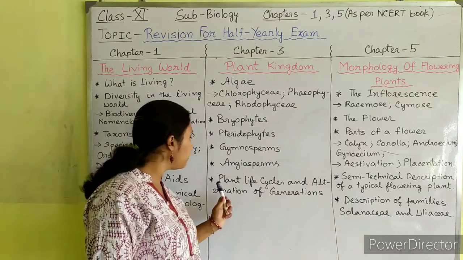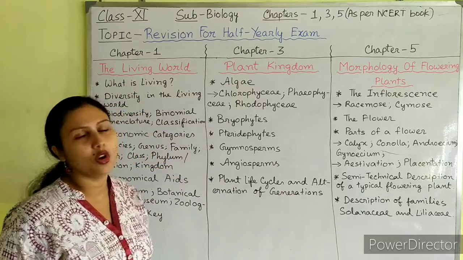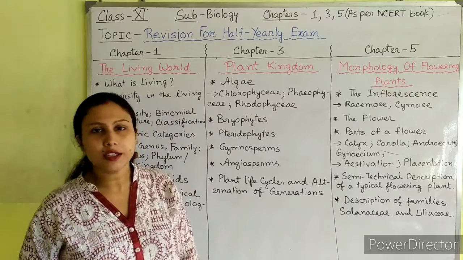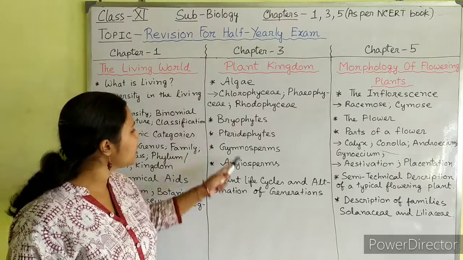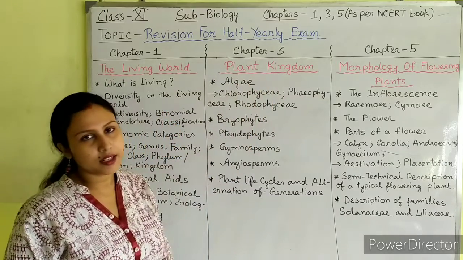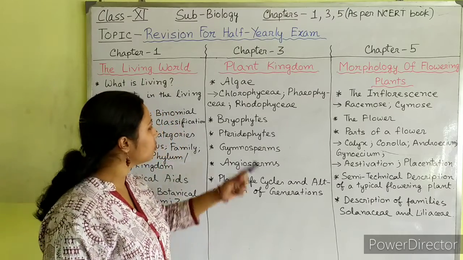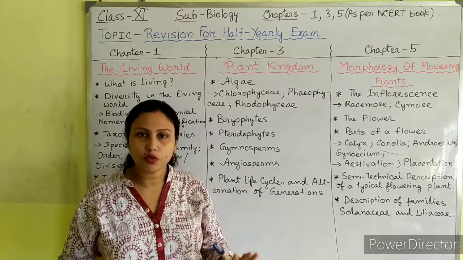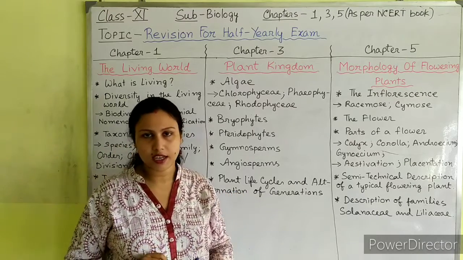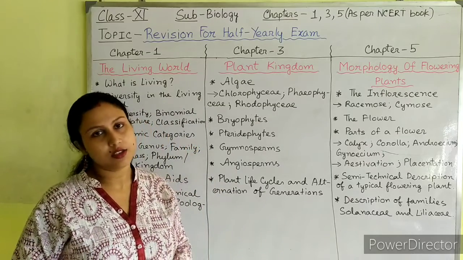Next, we have learned about plant life cycles and alternation of generation. All these points come under chapter 3, that is plant kingdom, which we have already learned. So students, you should go through all these points, read your books thoroughly, read the study materials which I have sent you thoroughly, and read the NCERT question answers properly.